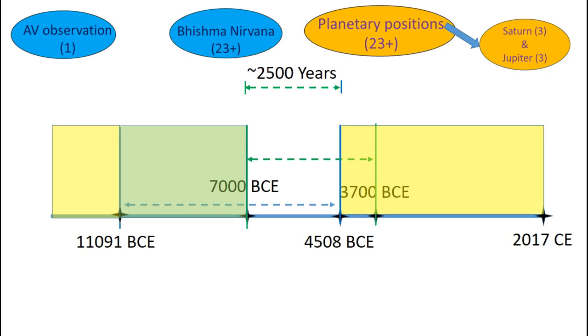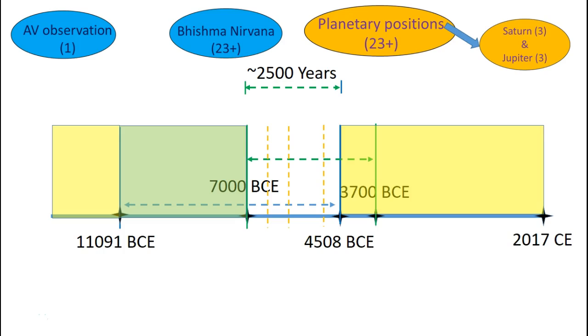So whatever the desired position at the time of the Mahabharata war, based on these descriptions, it would occur again every 60 years. Why is that? 12 times 5 is 60, 30 times 2 is 60. So that's the common factor. And based on that, we can identify instances within this 2500 year time interval that match those descriptions. Okay, so we would end up with 2500 divided by 60, so approximately 40 specific instances. So we narrowed it down to 40.